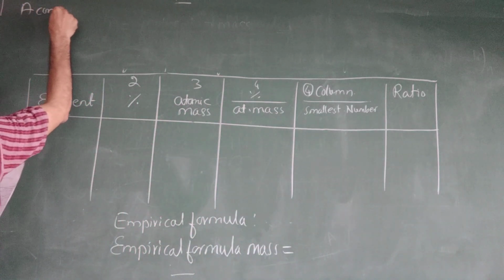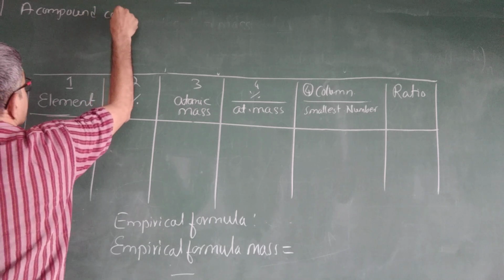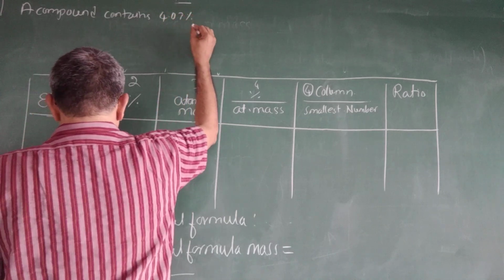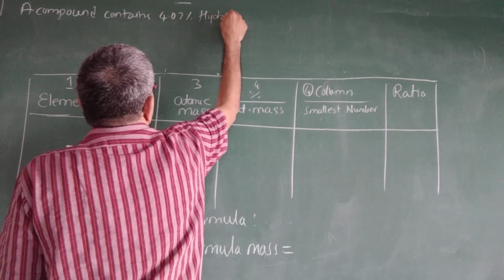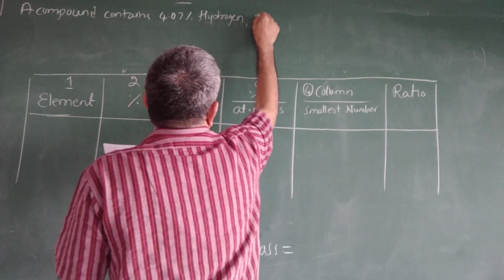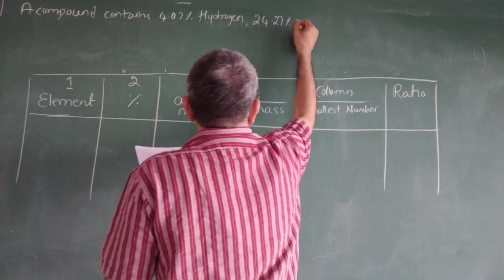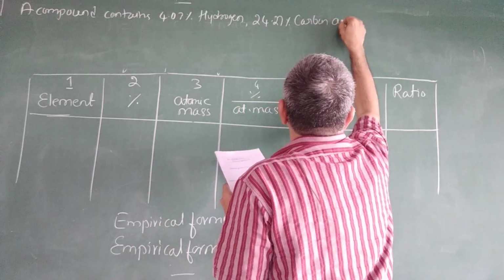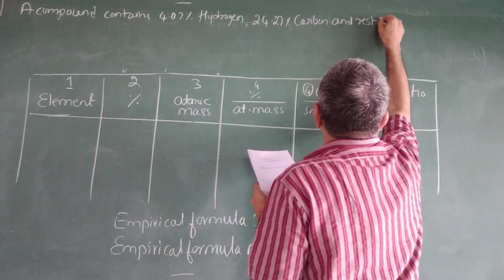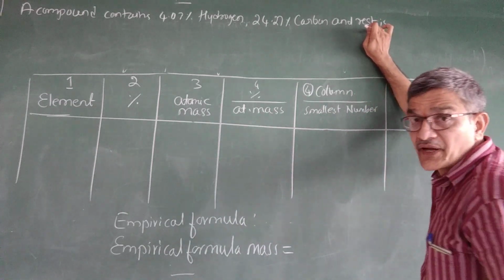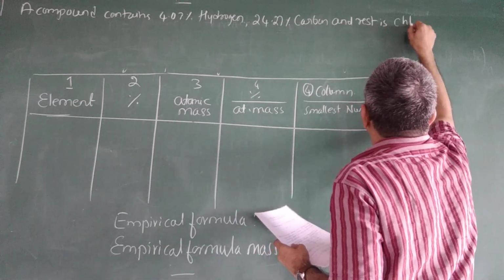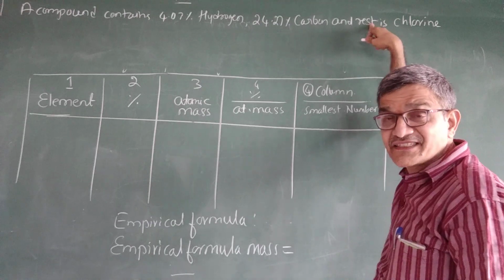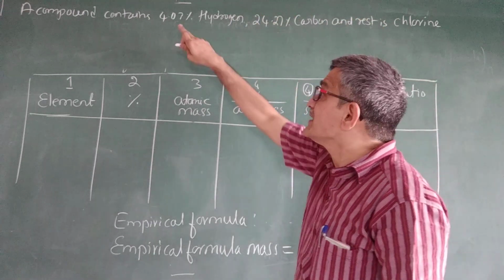A compound contains 4.07% hydrogen, 24.27% carbon, and the rest is chlorine. The chlorine percentage is not given, but it is mentioned as the rest is chlorine, which means 100 minus these two.